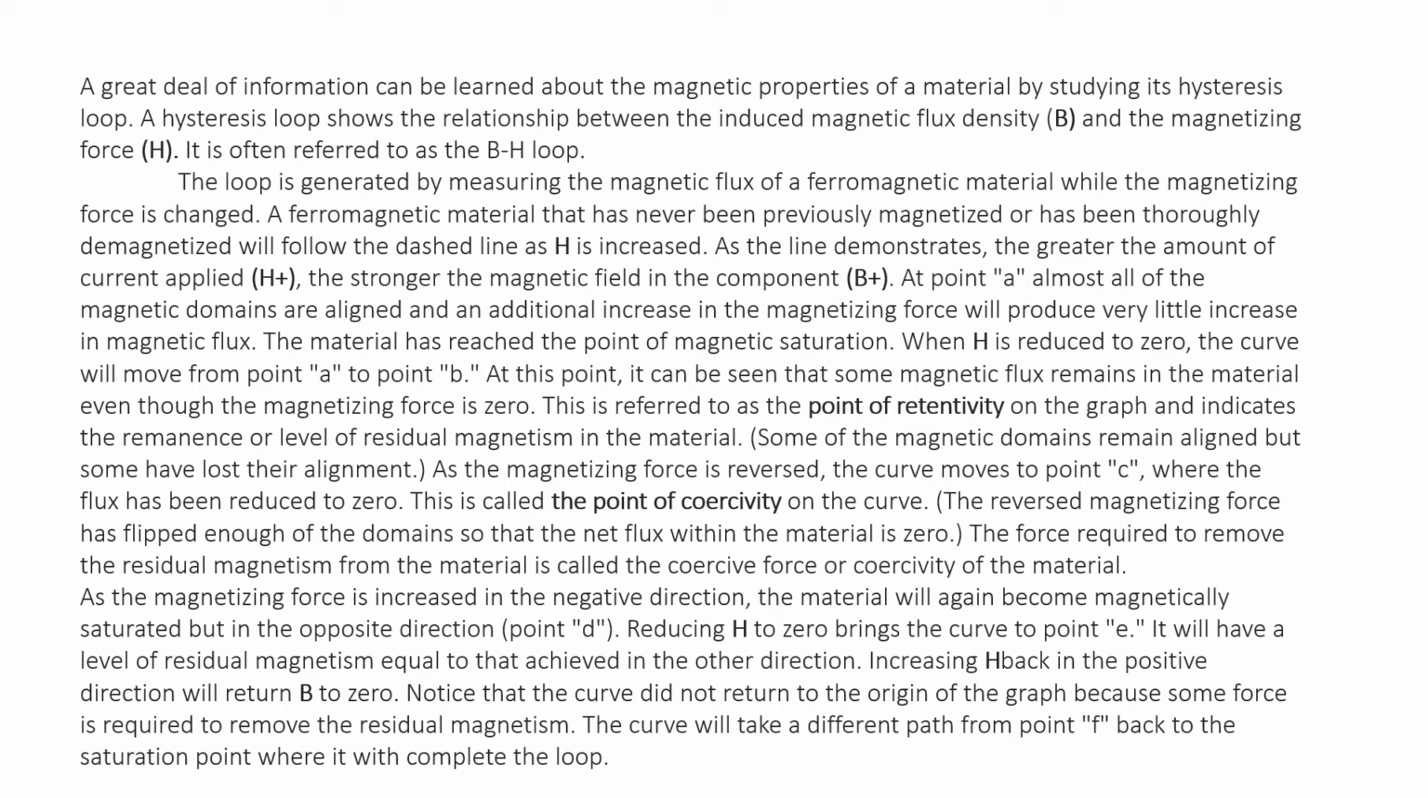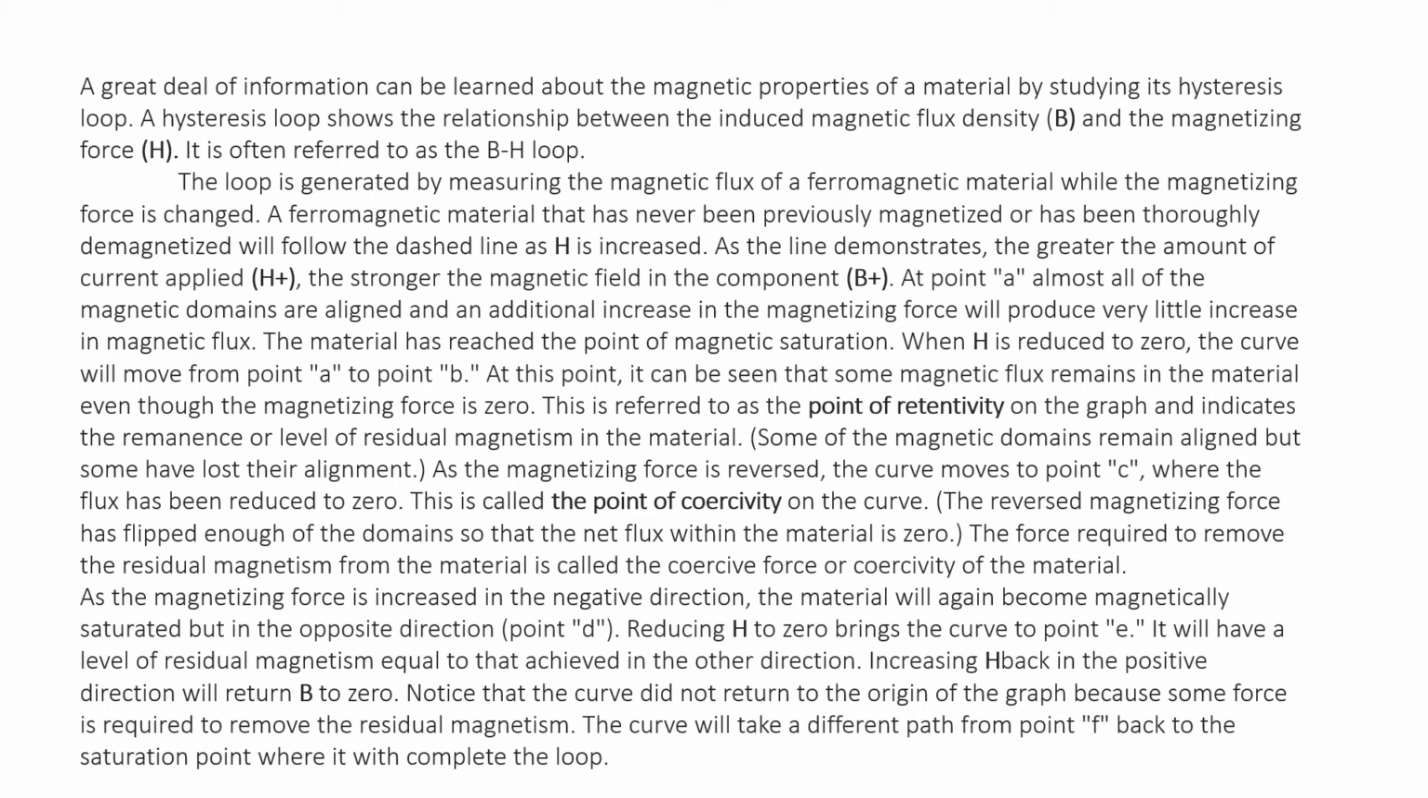As the magnetic force is reversed, the point moves to C, where the flux has been reduced to zero. This is called the point of coercivity. The force required to remove the residual magnetism is called the coercive force or coercivity of the material. As the magnetizing force is increased in the negative direction, the material will again become magnetically saturated, but in the opposite direction.